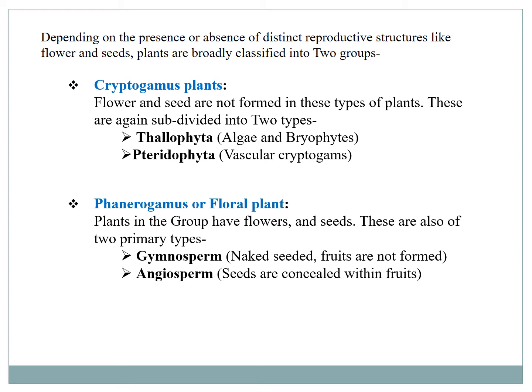Depending on the body morphology, the cryptogames can be of two types: the thallus type body, where the body is not differentiated into stem, root, or leaves, are called thallophytes, which include the algae and bryophytes, and the pteridophytes, the vascular plants, which have the root, stem, and the leaves. Phanerogames can be of two types: gymnosperm or naked seeded, and angiosperm or concealed seeded or plants with fruits.